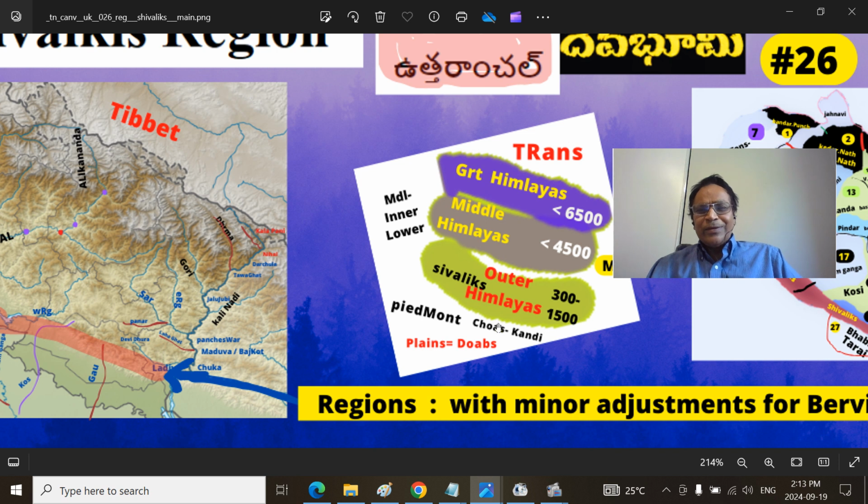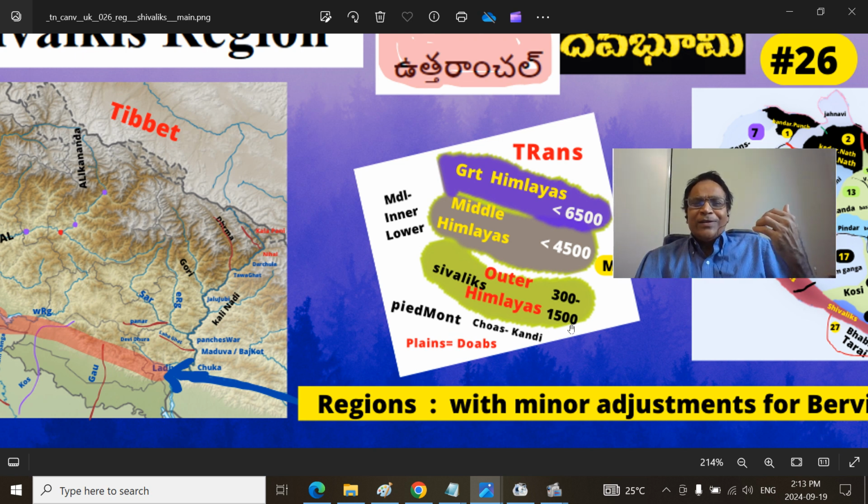The Ganga Maidan is around 300 meters or so, Delhi itself around 250 or so. The Delhi Ridge region will be a few meters higher. So that is the Maidan region. Then we have the Shivaliks at around 300 to 1500 meters. From 1500 to 4500 meters is the Middle Himalayas, then afterwards the Greater Himalaya.